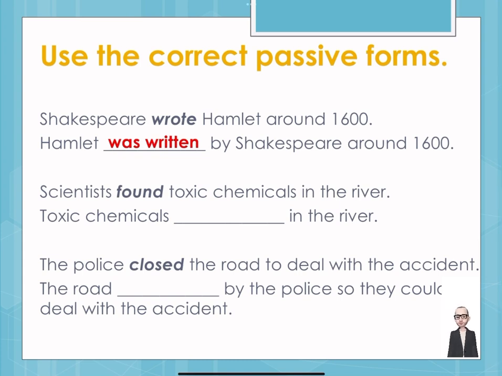Scientists found toxic chemicals in the river. Again, we are talking about chemicals, so not one chemical, but many different chemicals. So we will of course have to use were. Toxic chemicals were found in the river. Last, the police closed the road to deal with the accident. The road was closed by the police so they could deal with the accident.